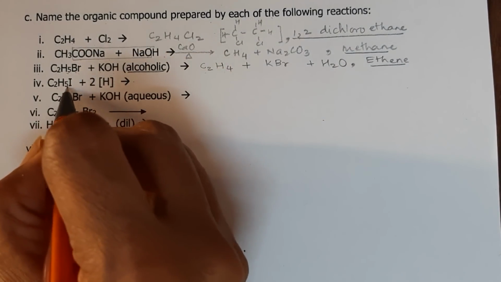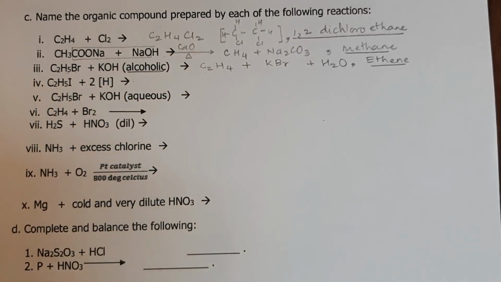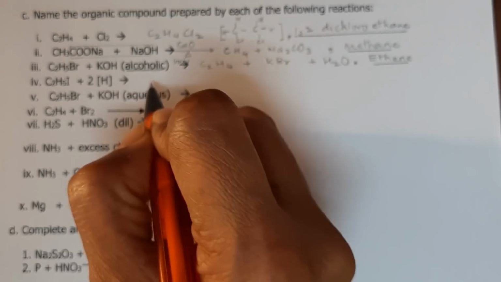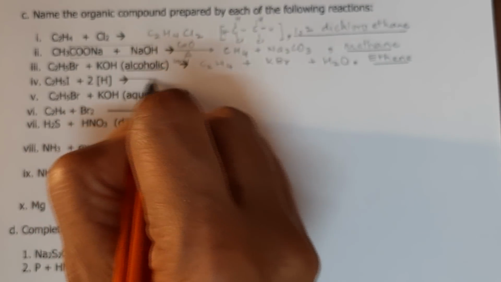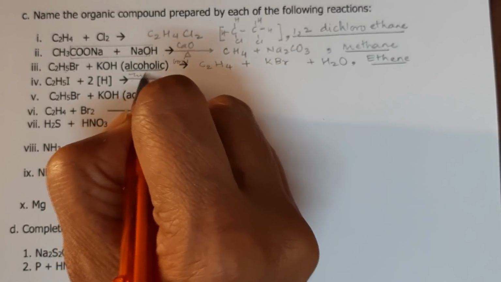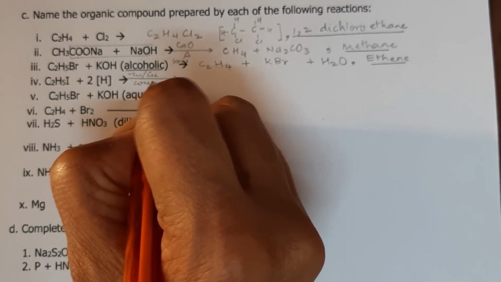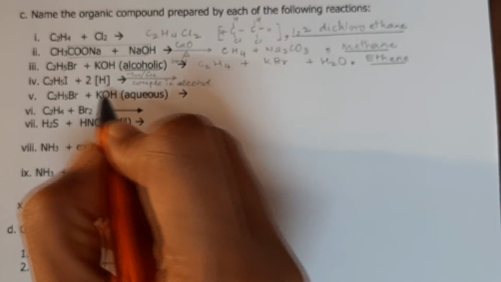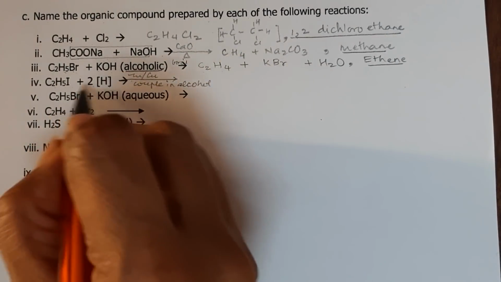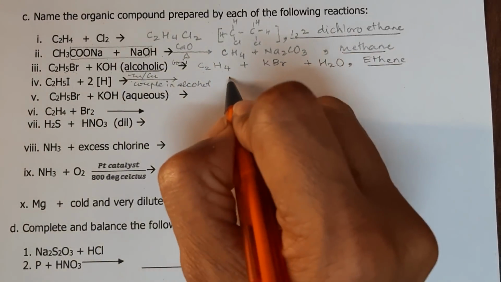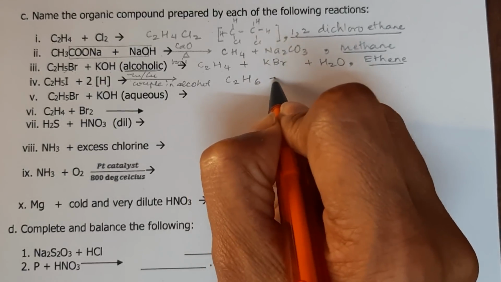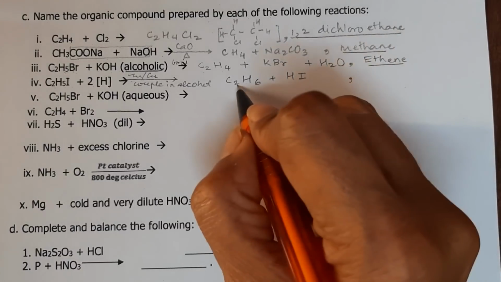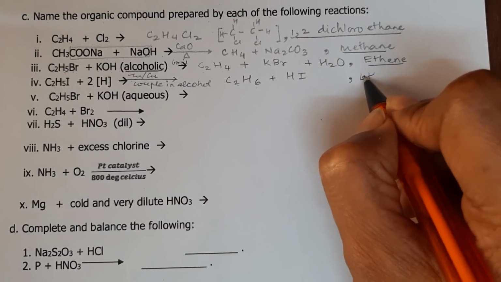Fourth one, C2H5I plus 2H. Here we have to write boil. Now out here the condition will be Zn-Cu couple in alcohol, and one H will take one I and the other H will come here, so I'll get C2H6 plus HI, and the compound C2H6 is ethane.